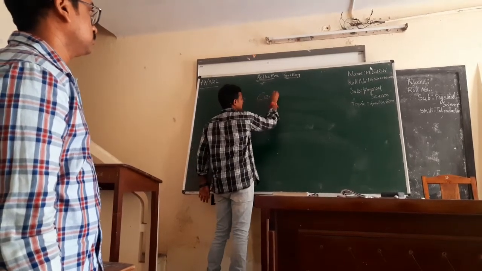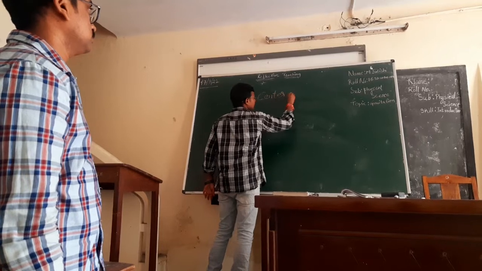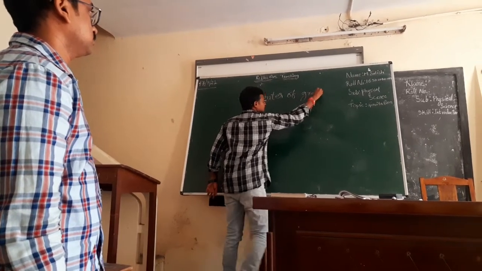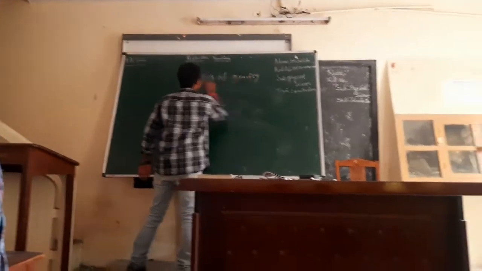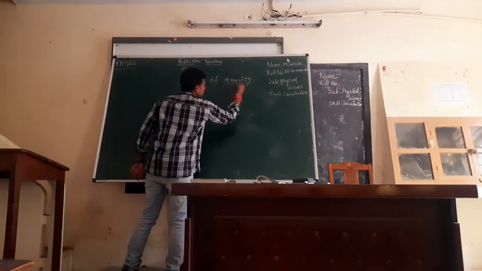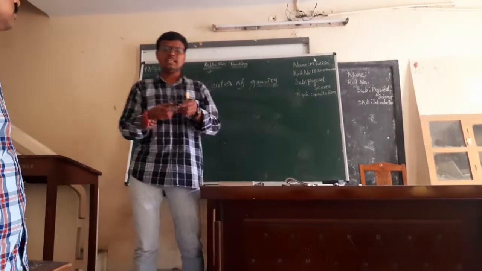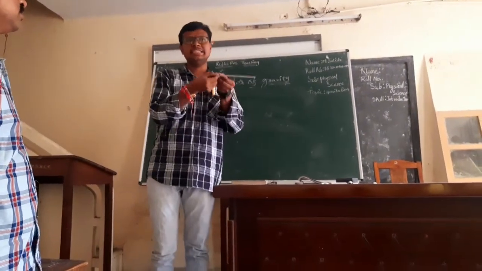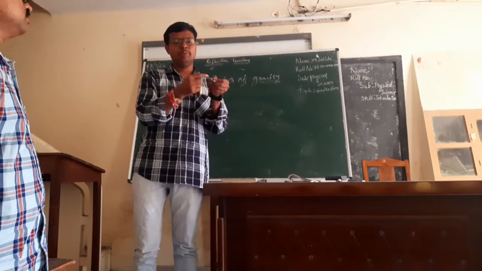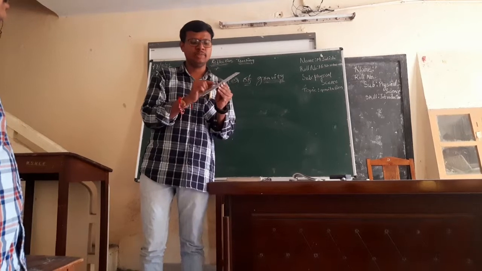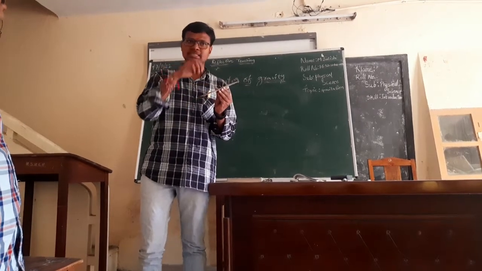Center of gravity. So, we see for this scale, the center of gravity is exactly at the midpoint. From here to here, if we measure and divide by 2, we will get the center of gravity.